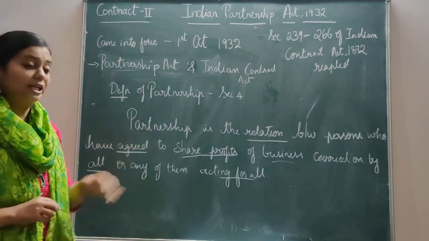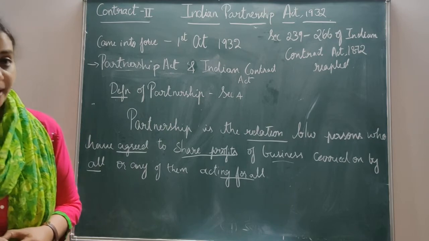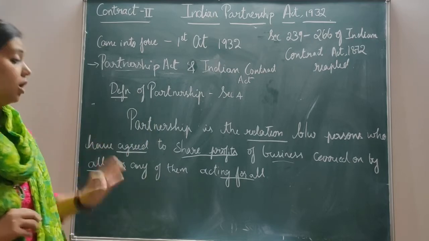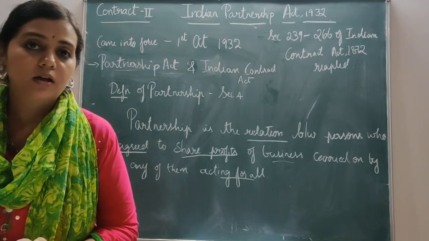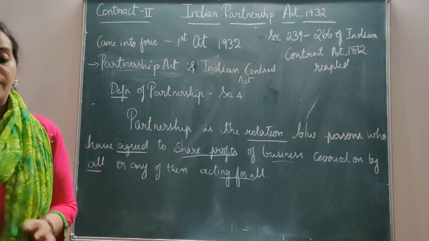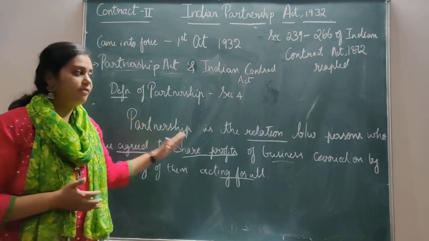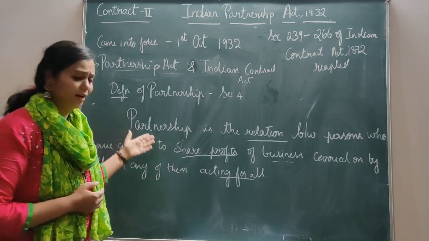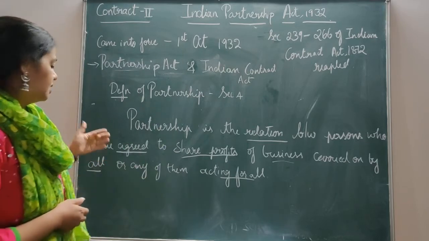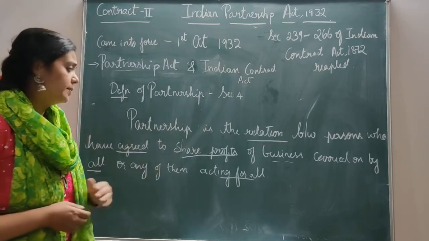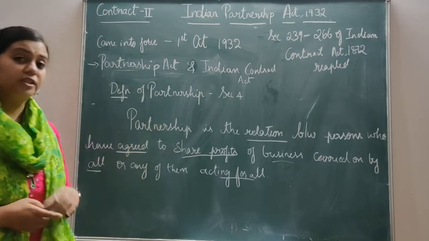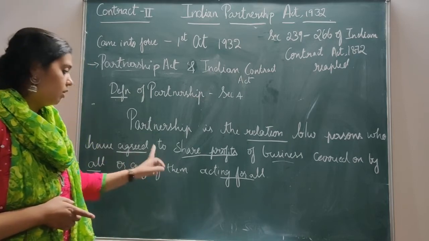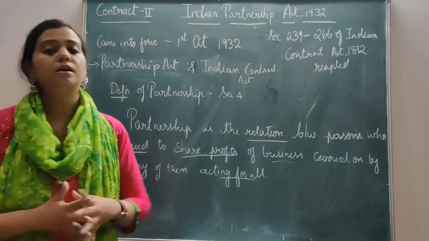So partnership is the relation between the persons who have agreed to share the profit of a business carried on by all or any of them acting for all. So this is the basic definition of partnership, and this itself gives you the essentials of partnership also. The essentials are very simple, whatever I have just told. There should be a relation between the persons, there should be an agreement, there should be a common business, and they have to agree to share the profits. Here by profit I also mean losses also. And the business is carried on by all or by any one acting on behalf of others.